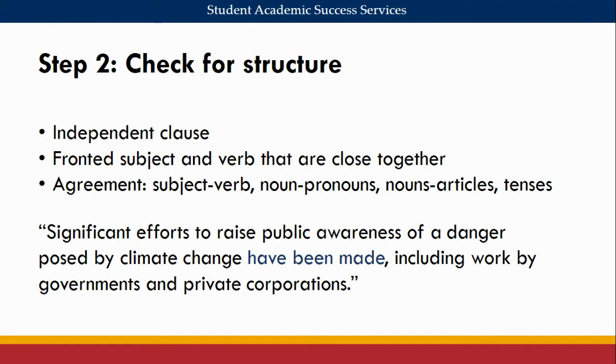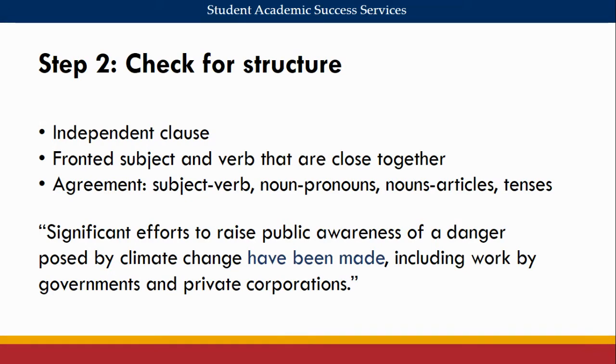We're going to stretch that idea, though, of agreement to include the logical pairings and combinations of words or phrases, such as articles and verb tenses. For example, if I was telling you about the dinner I had yesterday, I wouldn't say, "I will eat the pasta." I'd say, "I ate the pasta," because the past tense of the verb agrees with the logic of that sentence.